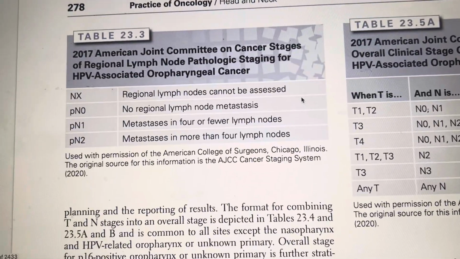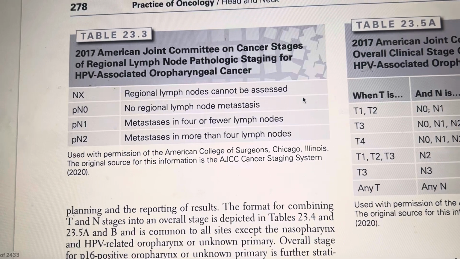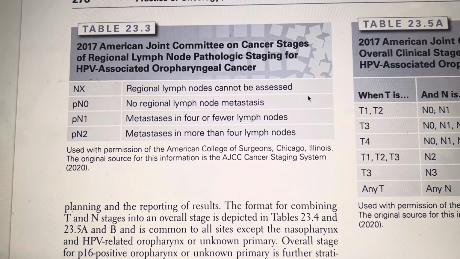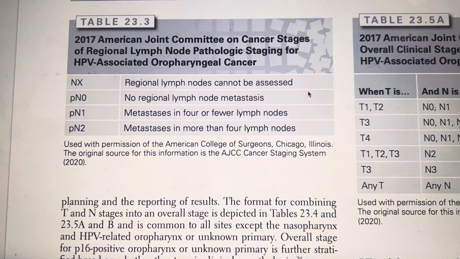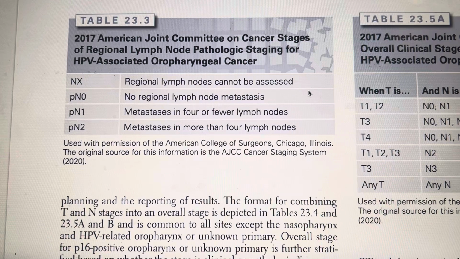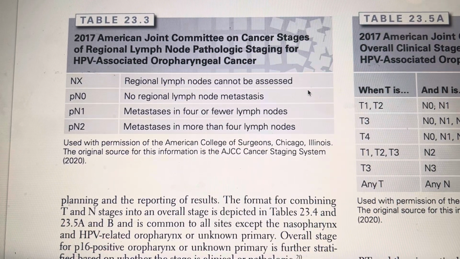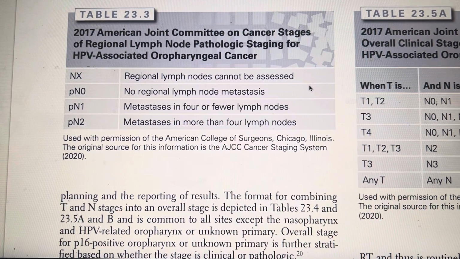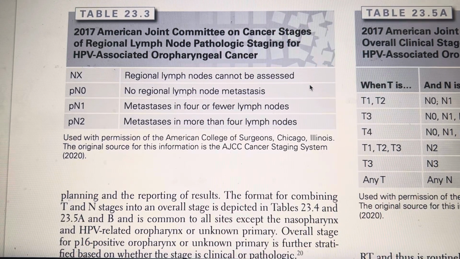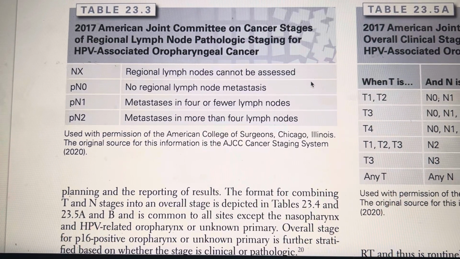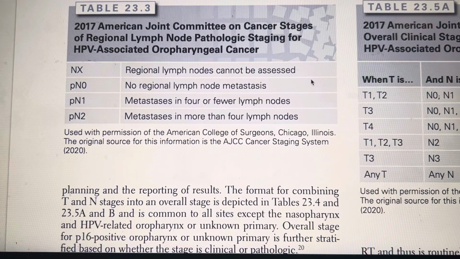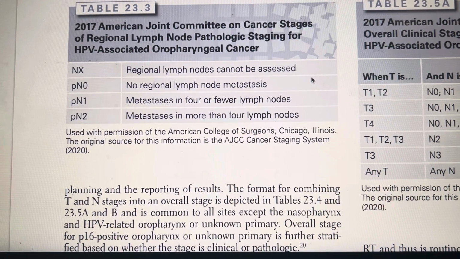Third one is 2017 AJCC stages of regional lymph node pathological staging for HPV associated oropharynx. So this is P staging. NX is regional lymph nodes cannot be assessed. N0 is no regional lymph node mets. PN1 is metastasis to 4 or fewer lymph nodes, and PN2 means metastasis in more than 4 lymph nodes.